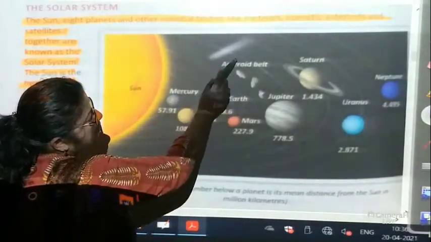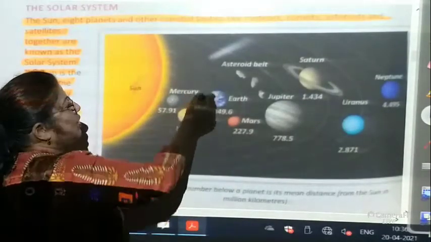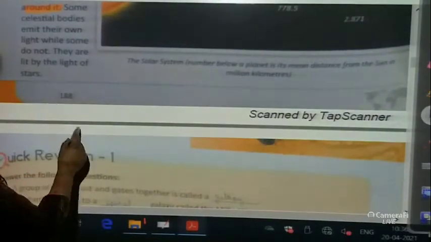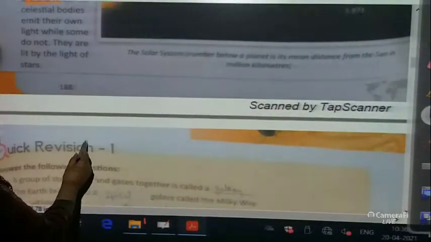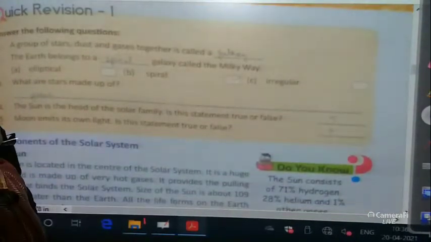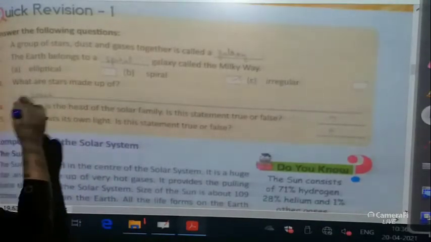Here you can see the lines over here. These are all orbits. So they orbit around the Sun. Some celestial bodies emit their own light while some do not. Children, some emit their own light, but many of them don't. They get the light from the Sun. They are lit by the light of the stars. As you know, the Sun is also a star. Here we have a quick revision. We will do this later on.